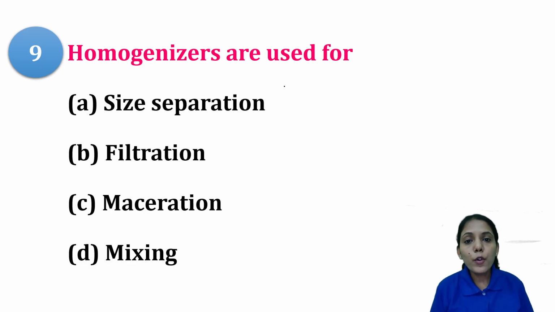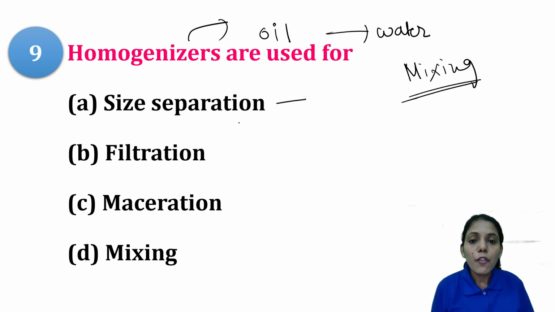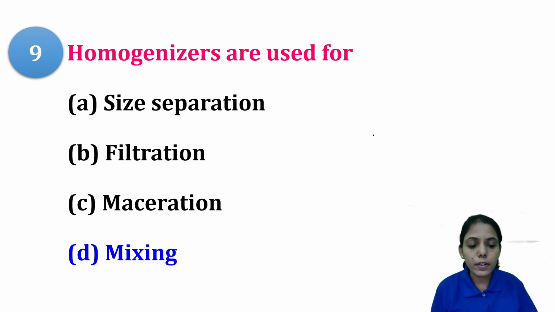Homogenizers are used for homogenization. The name itself suggests homogenizers are used whenever two phases are there. For example, in case of emulsion, you have an oil phase and a water phase. You know that these two cannot be mixed together. So that is the reason we need certain homogenizers to mix them, right? Yes, you will definitely add some surfactant, but the process is for the mixing. So we are not using homogenizers for size separation, filtration, or maceration. Basically we are using it for the mixing purpose.